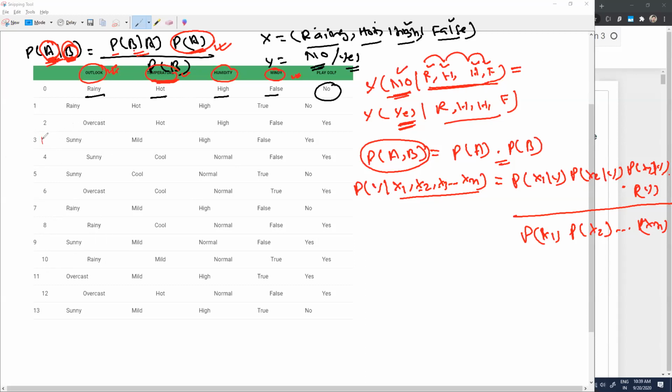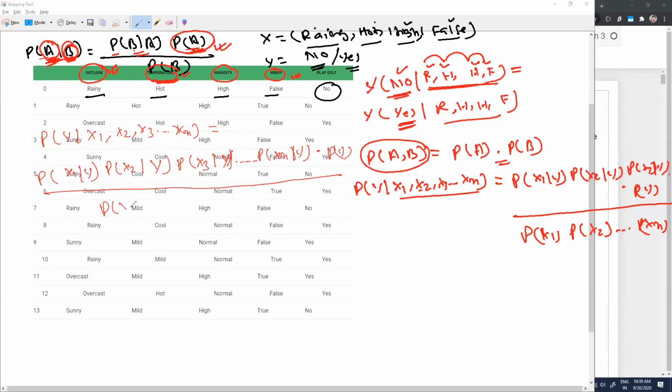So here I can say that the probability of Y when x1, x2, x3 and xn have already happened is equal to the probability of x1 when Y has already happened, the probability of x2 when Y has already happened, the probability of x3 when Y has already happened, and in a similar way the probability of xn when Y has already happened, into the probability of Y, divided by the probability of x1, probability of x2, probability of x3 and probability of xn.